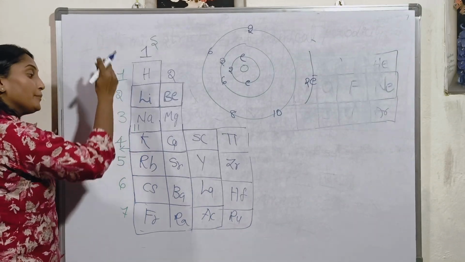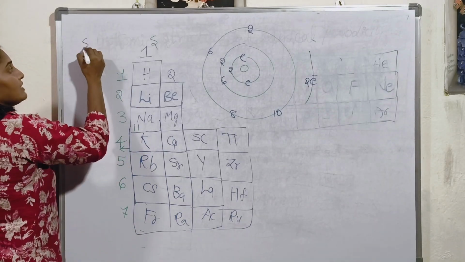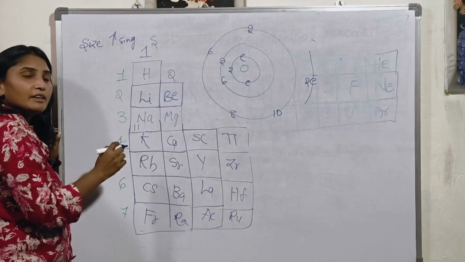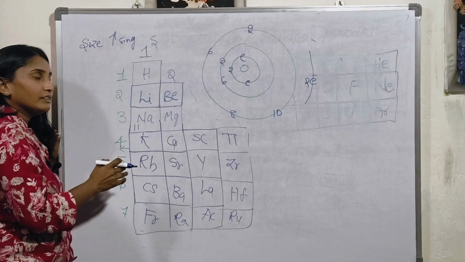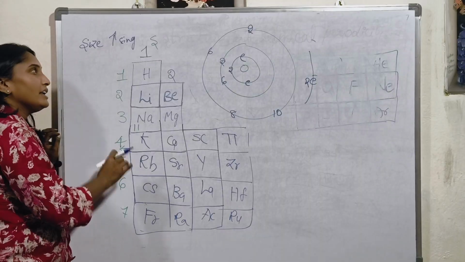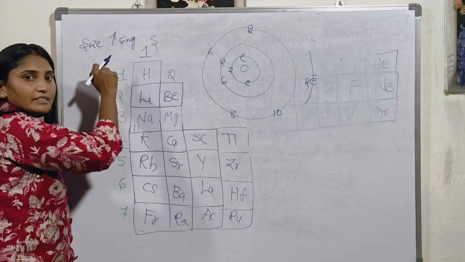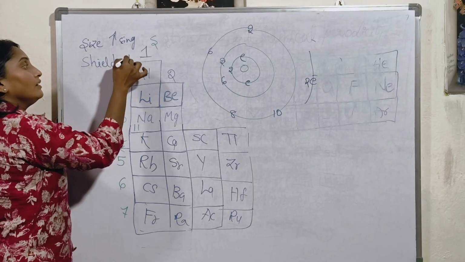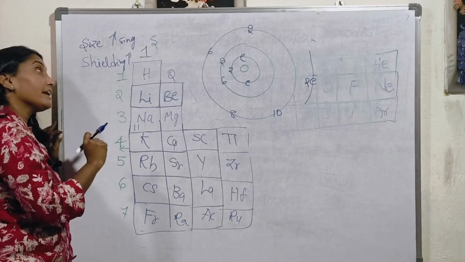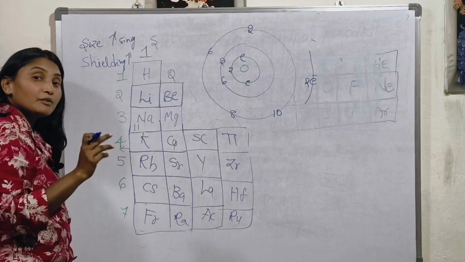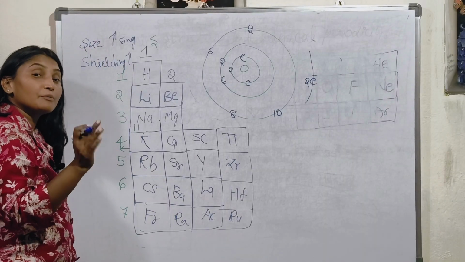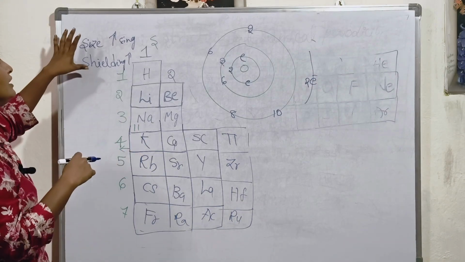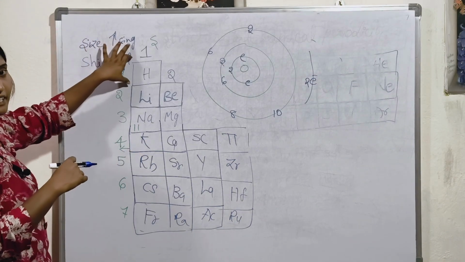As you go top to bottom in a group, the size is increasing. Why? Because of the addition of number of shells. That means the principal quantum number is increasing and the number of shells is also increasing. Therefore, size is increasing and shielding effect is increasing. Size and shielding effect are both directly proportional to each other. As size increases, shielding effect is also increasing.